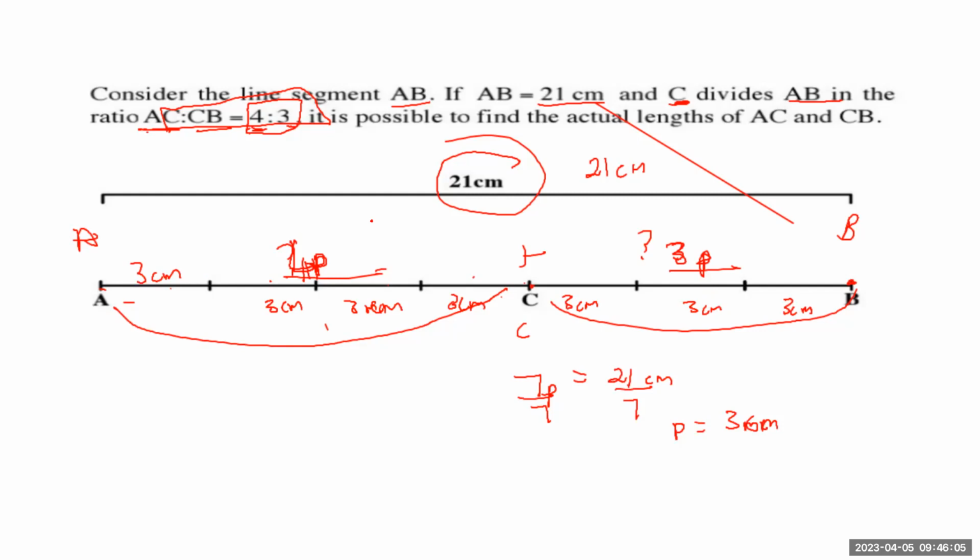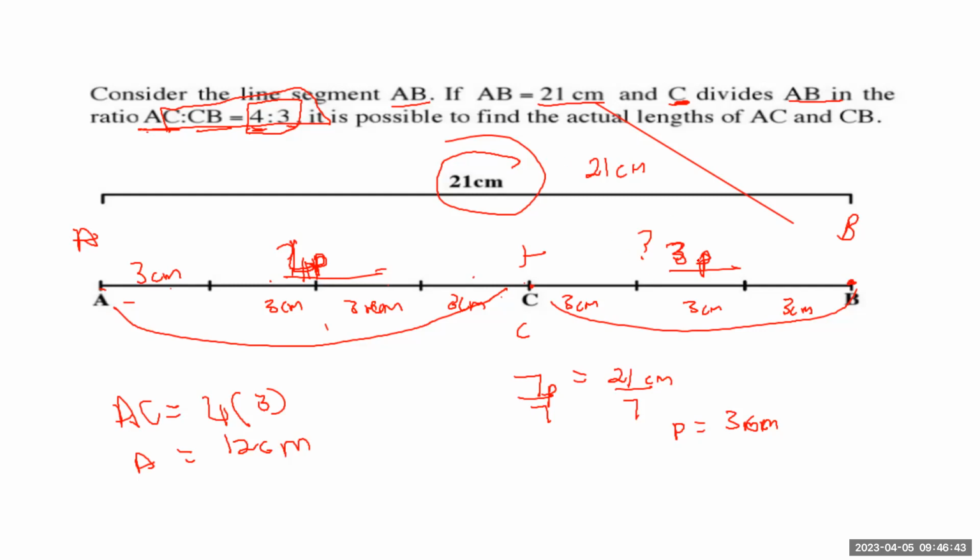Now, what is going to be AC then? That's what they're asking me. They don't want to know what P is again. P I came up with, it is my own variable. They want to know what is going to be AC. I'm going to say AC is going to be given as 4 multiplied by P. What is P? I'll put 3 here. Then AC is going to be given as 12 centimeters. Guys, this is important. You should be able to calculate the length of something if you're given the ratio. If you're given the ratio, you should be able to move from the ratio to a length of something.